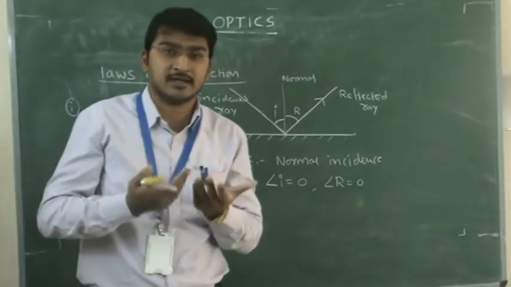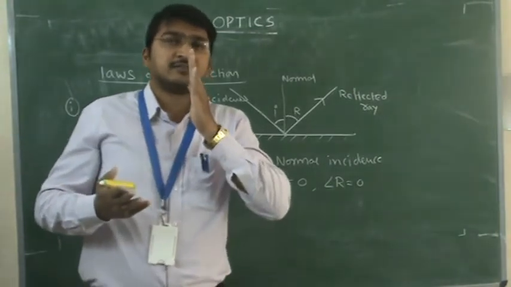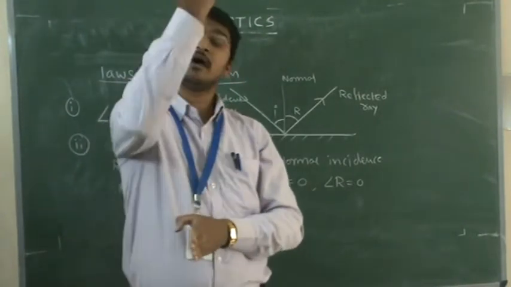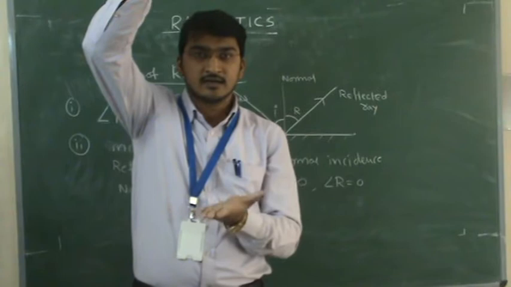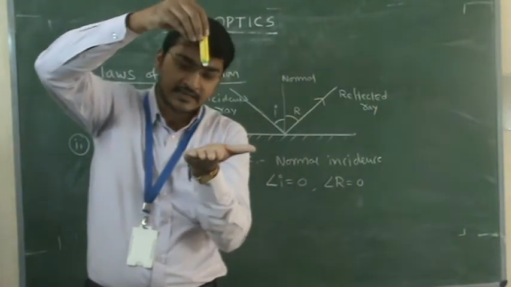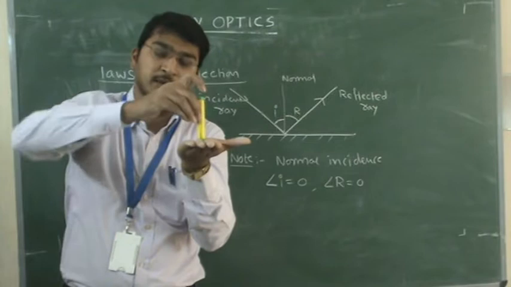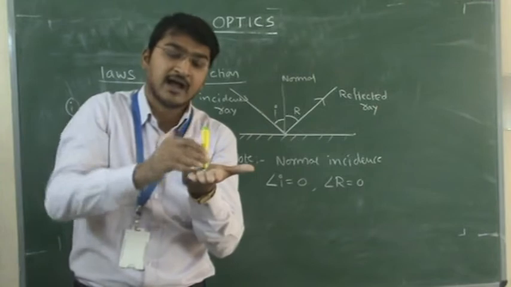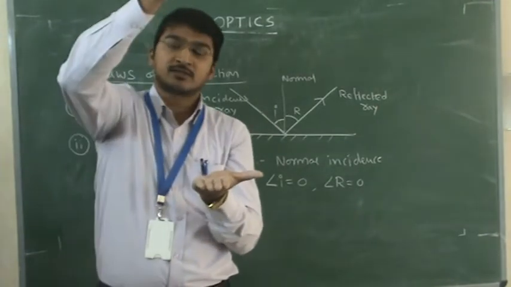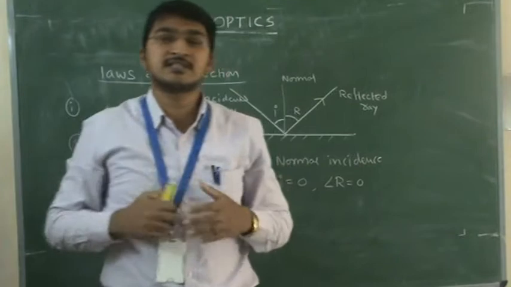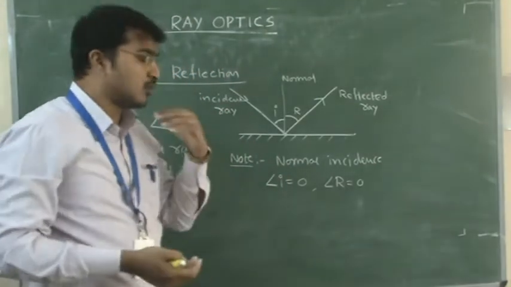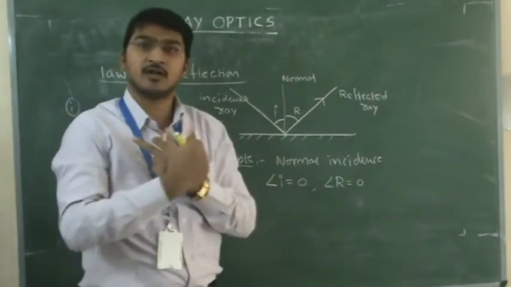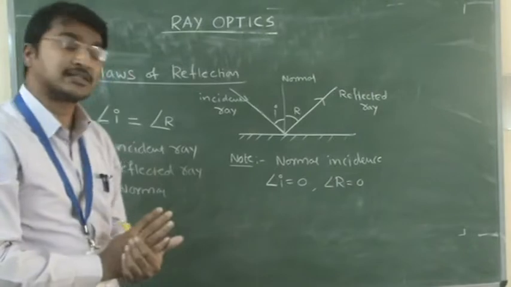Principle of reversibility, that is the reflected ray traces back to the actual path. The light passing in a particular direction, let us assume that it is incident on a surface by making angle 0 degree. That is called normally incident on the surface, and it is reflected back in the same path but in backwards. So this is called reversibility. How the ray is coming, it is reflecting back in the same direction. So that we call as reversibility.